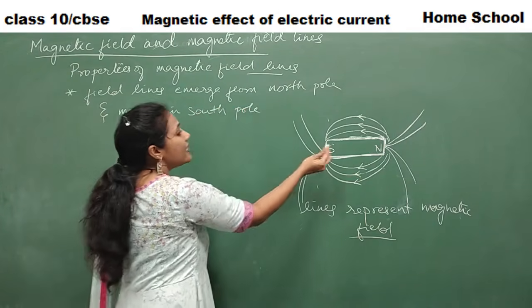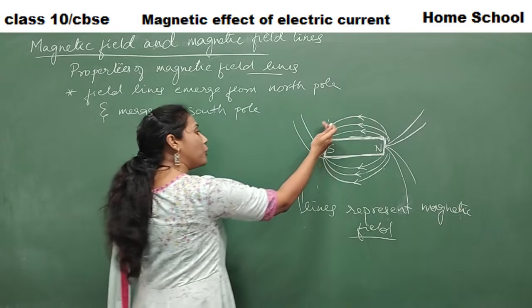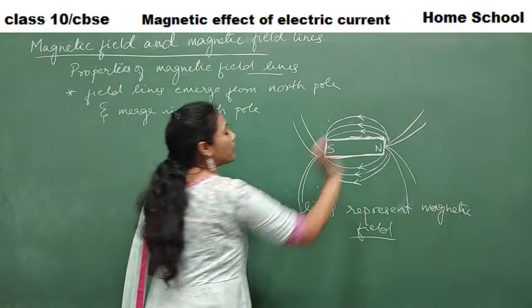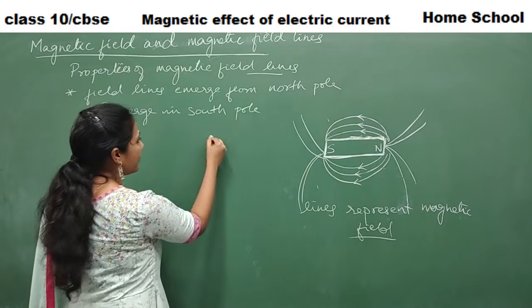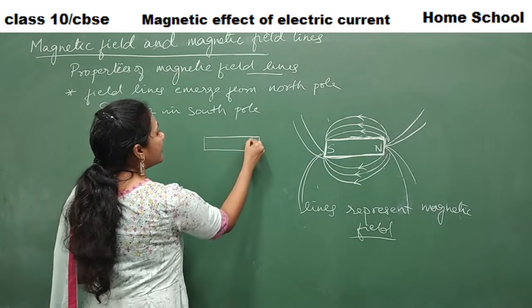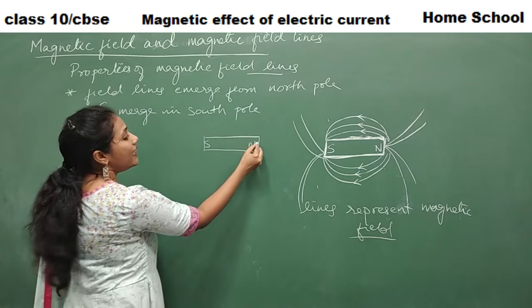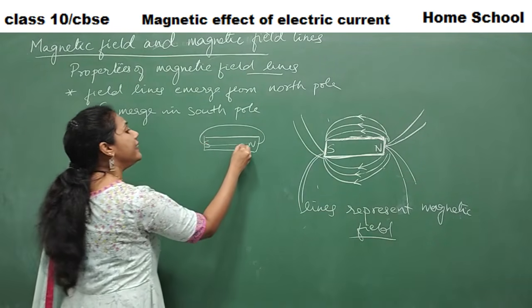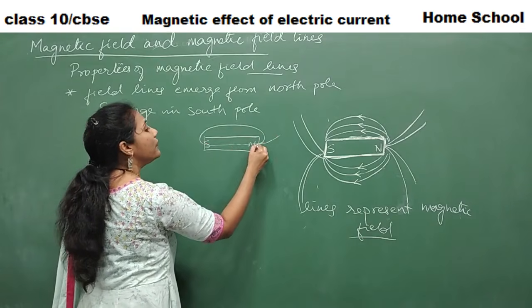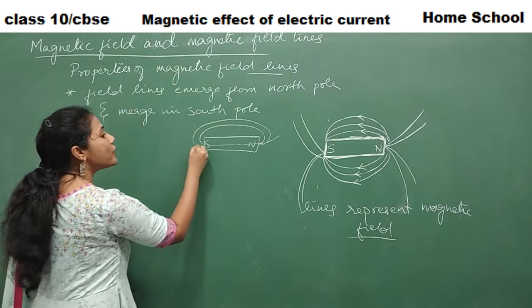Okay, so they will start coming from north pole and they will go to the south pole. Got it? Something like this. If this is a bar magnet, this is the north pole, south pole. Field line will always start coming from the north, it will go to the south, and it forms a continuous loop, guys. It forms a continuous loop.